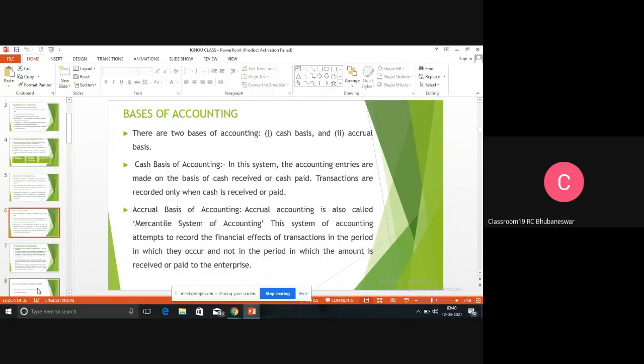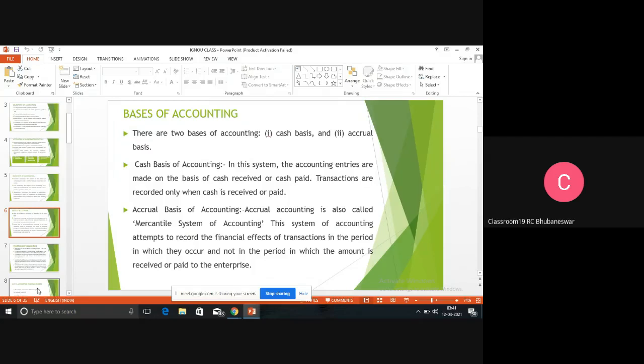Then when we are recording the transactions, here I have written the basis of accounting. There are two bases of accounting. These things you have also read in your +2. One is cash basis, another one is accrual basis. Cash basis means when the transaction is undertaken in cash, it is known as cash basis of accounting. That means you have gone to a shopkeeper and purchased something by paying cash. 1 kg potato you have purchased by paying 10 rupees. So it is a cash transaction. The transaction which is recorded in the books of account is known as cash basis of accounting.